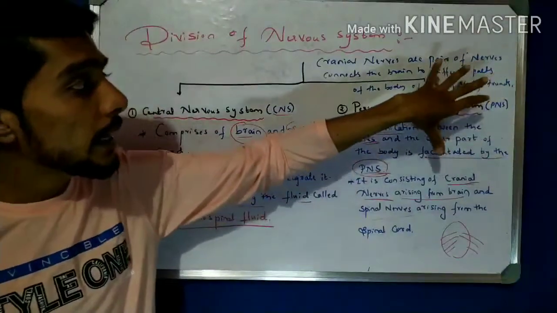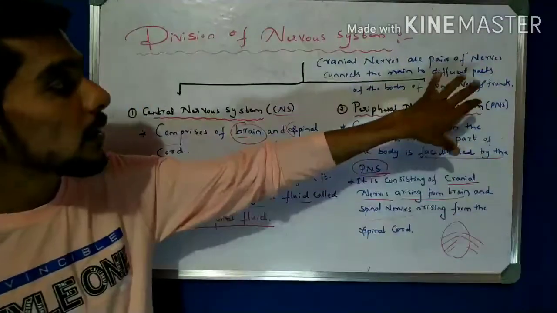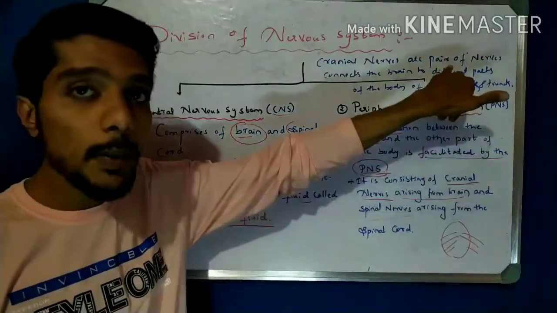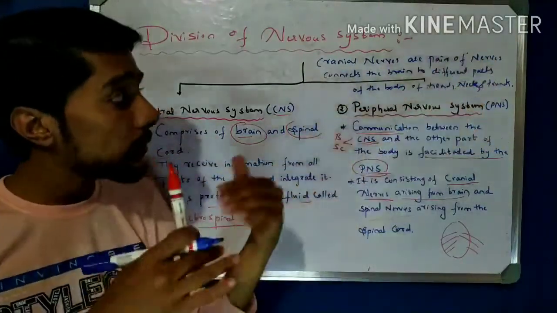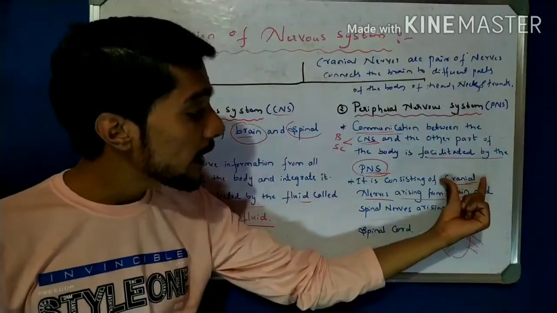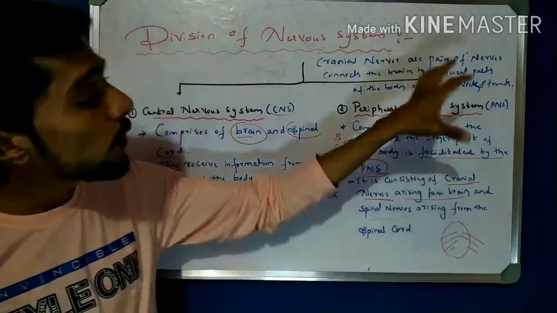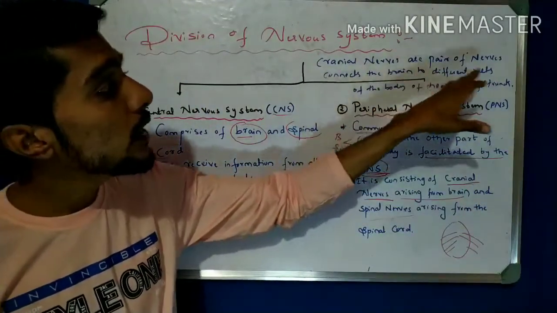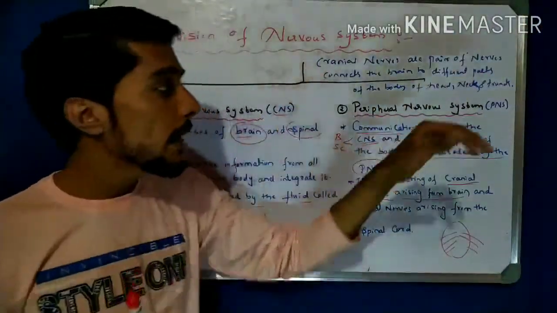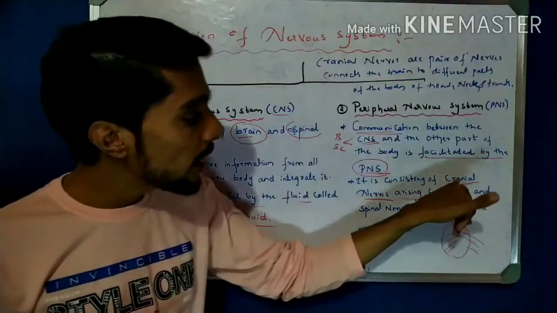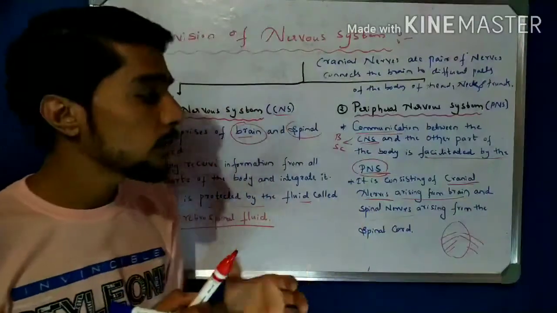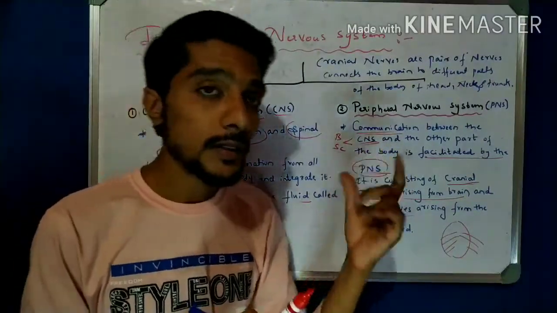This is about cranial nerves. They arise from the brain, and their function is to connect the brain to the different parts of the body, that is, head, neck and trunk. So the cranial nerves from the brain and the spinal nerves from the spinal cord, together form the peripheral nervous system.